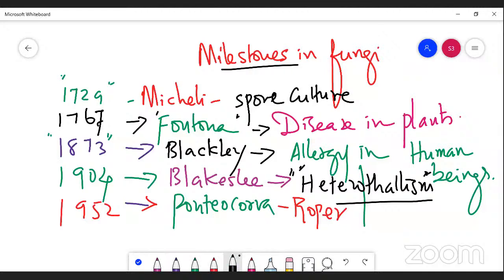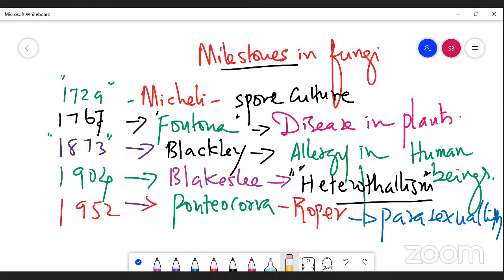I repeat again, Pontecorvo and Roper jointly proposed parasexuality. Right, so this is a milestone in fungi.